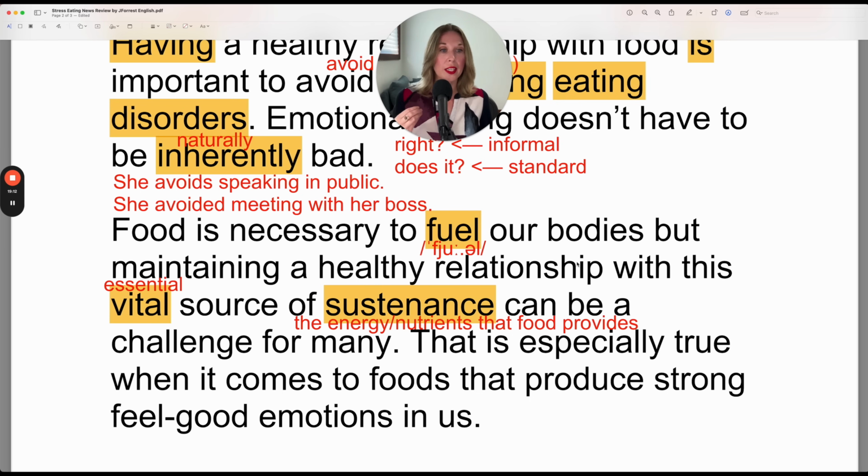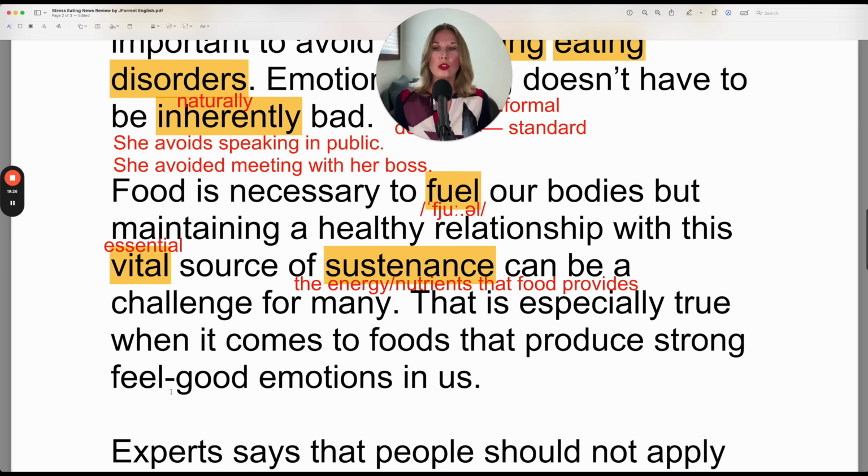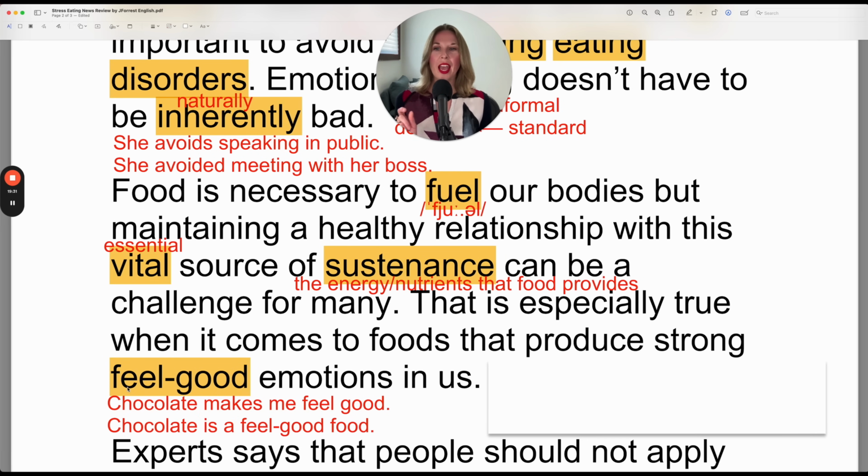So maintaining a healthy relationship with this vital source, essential source of sustenance, energy, or nutrients that food provides can be a challenge for many. That is especially true when it comes to foods that produce strong feel-good emotions in us. Let's look at feel-good emotions in us. So you could say chocolate makes me feel good. So here feel is the verb and then good is the adjective. Chocolate makes me feel good.